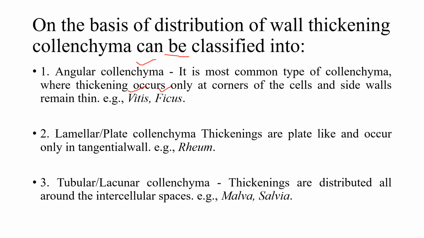Then lamellar or plate collenchyma, when the thickenings are plate-like and occur in the tangential wall. Suppose it is the cell, the thickening is present throughout the walls. But in the first one, the thickening is present only at the corner.